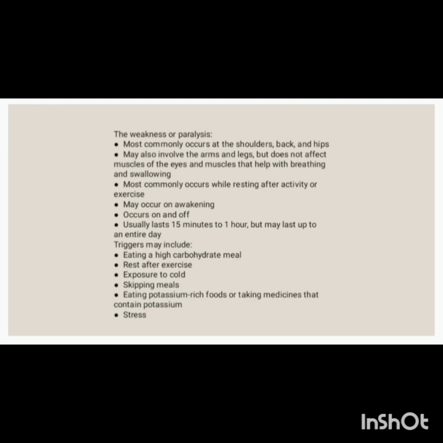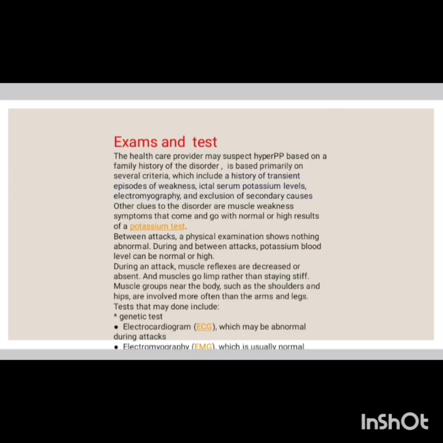Triggers may include eating a high carbohydrate meal, rest after exercise, exposure to cold, skipping meals, eating potassium rich food, taking medicine that contains potassium, and stress. For diagnosis, healthcare providers base it on several criteria. The first includes the family history of the disorder, a history of transient episodes of weakness, serum potassium levels, electromyography, and exclusion of secondary causes.